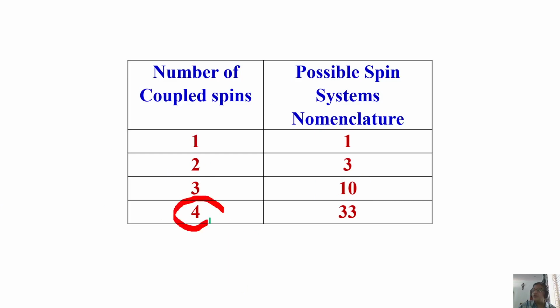So now if I go to four coupled protons, believe me or not, there are 33 possible nomenclatures you can think of. I'll just show you the possible nomenclatures. We don't analyze all of them. For the sake of giving you an idea of coupled spin systems and how to analyze, we will take only two spins and one or two simple examples of three spins and stop there.